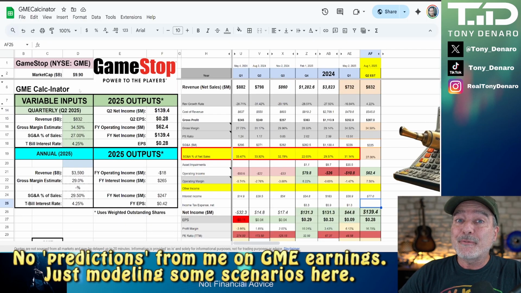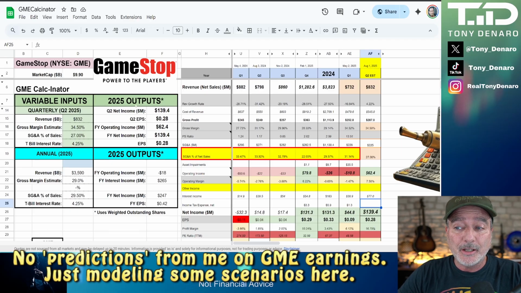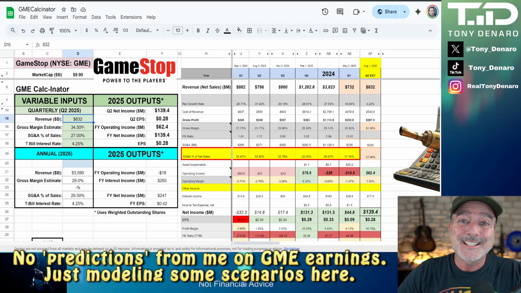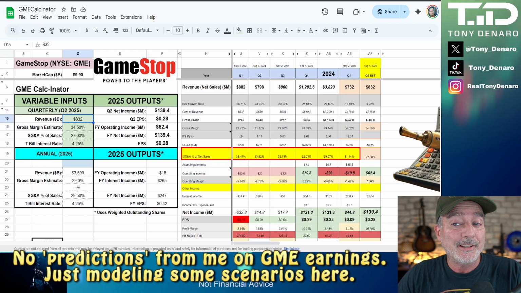But let's start off here on the far left-hand side of the spreadsheet with this variable input box. Whatever we put in here will change the Q2 estimates in the far right of the spreadsheet. And if we look at this other box on the left-hand side, 2025 outputs, that'll be our Q2 outputs, depending on what assumptions we make for the inputs. Let's start with the revenue. Michael Pachter is saying 832 million. Let's just go with that for this example.